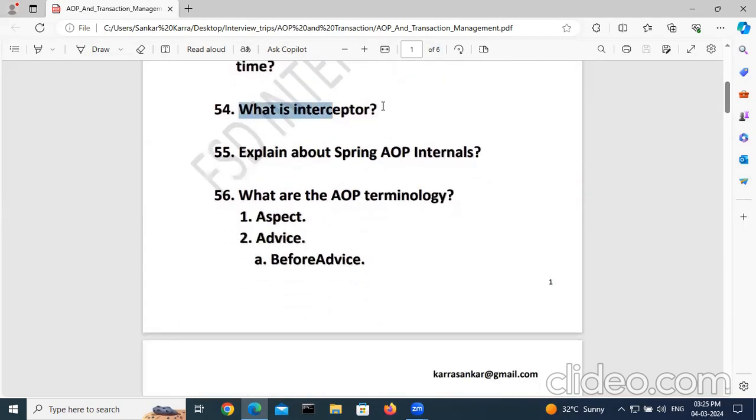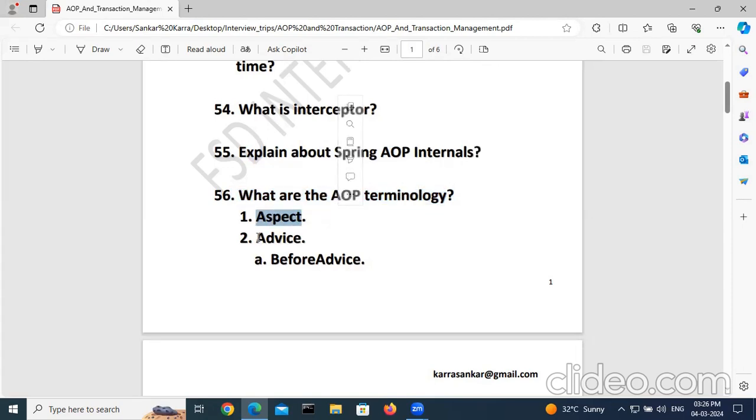What is an interceptor? Explain about Spring AOP internals. Internals is nothing but some terminologies in AOP, like aspect. In the aspect, internally it will create some proxy class. It will mix up primary logic and secondary logic. You can explain those things. What are AOP terminologies? This is important.